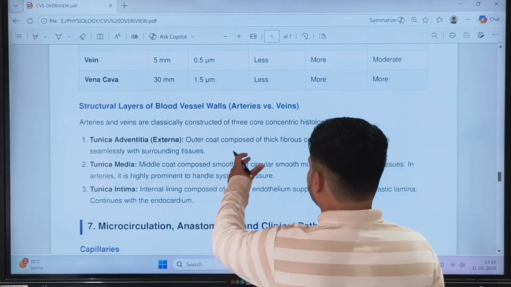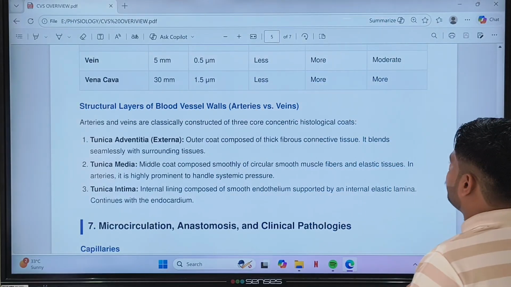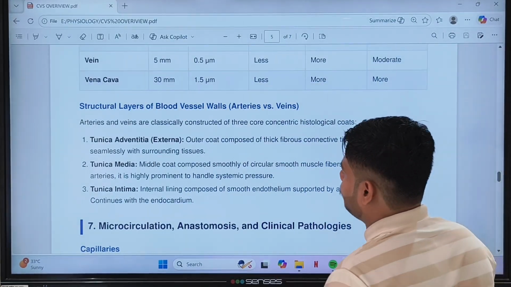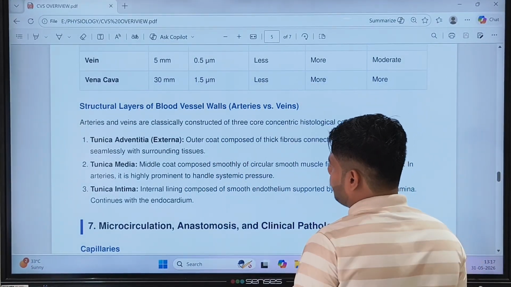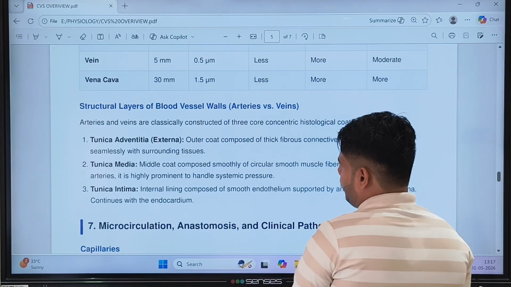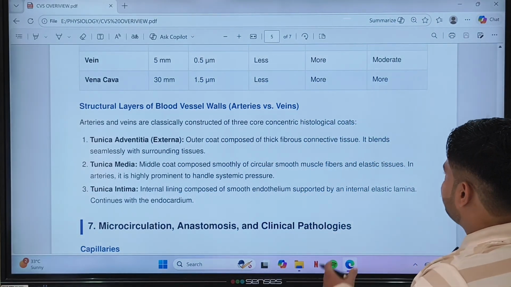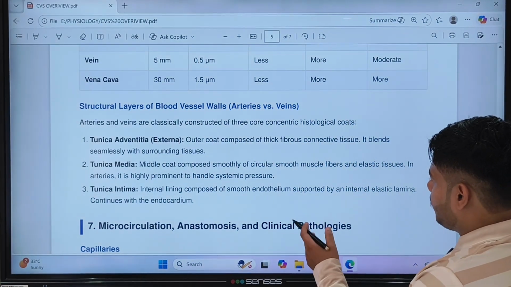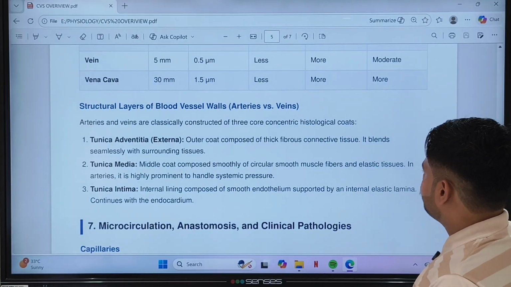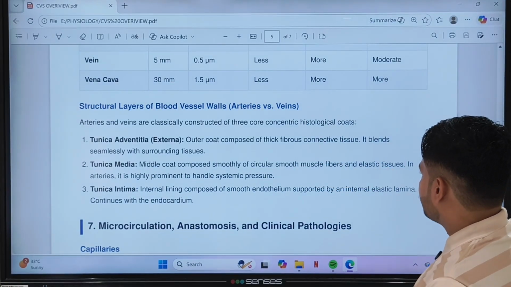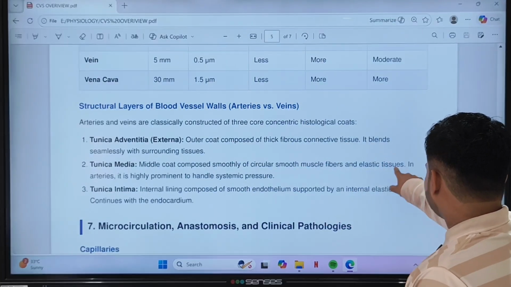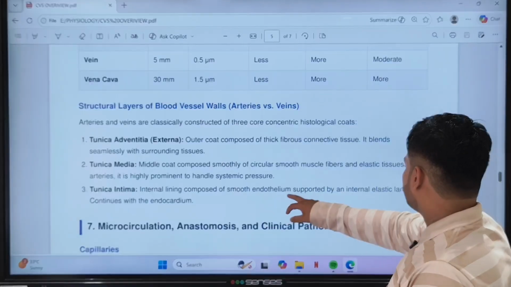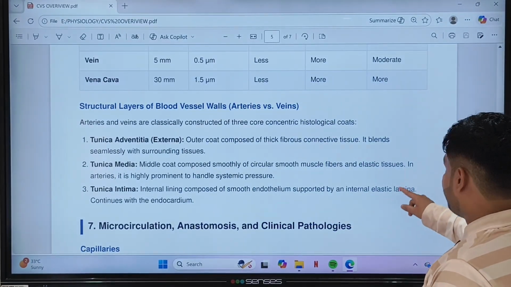See. Now structure, layers of blood vessels, arteries versus veins. Arteries and veins are classically constructed of three core connective histological coats. I have told you: tunica adventitia, that is externa, tunica media and tunica interna. Externa is the outer coat, media is the middle coat, intima is the internal coat. The externa is made up of thick fibrous connective tissue, the media of circular smooth muscle fibers and elastic tissues, and the intima is composed of smooth endothelium and internal elastic lamina.